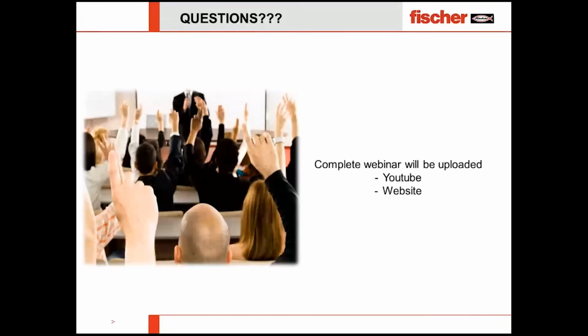Syed Abu Tahir is saying learning software is more important with respect to optimization. Definitely, sir. When we learn software, we will understand how much load capacity one anchor has, which has the ETA approval. And if we do the right design in the software, I believe the anchor will never fail if it is used in the right conditions.